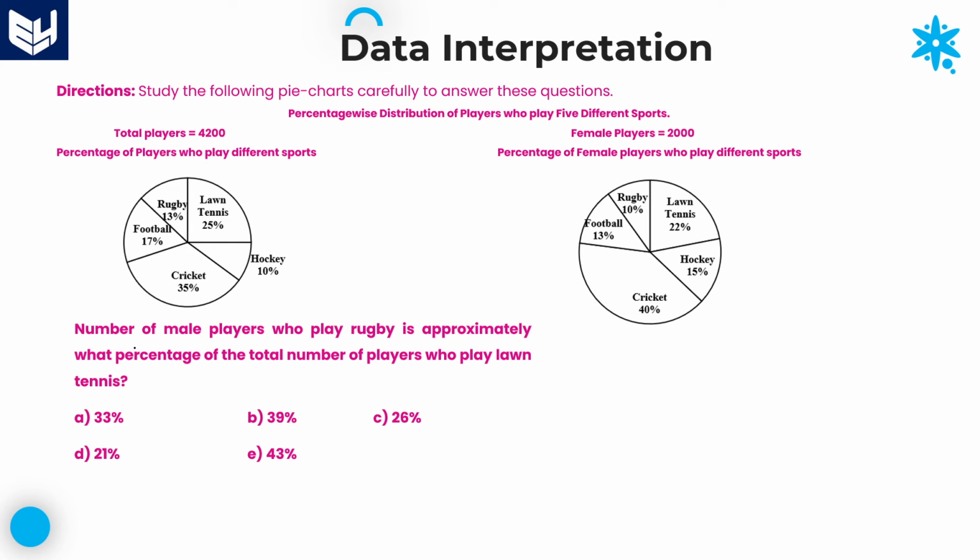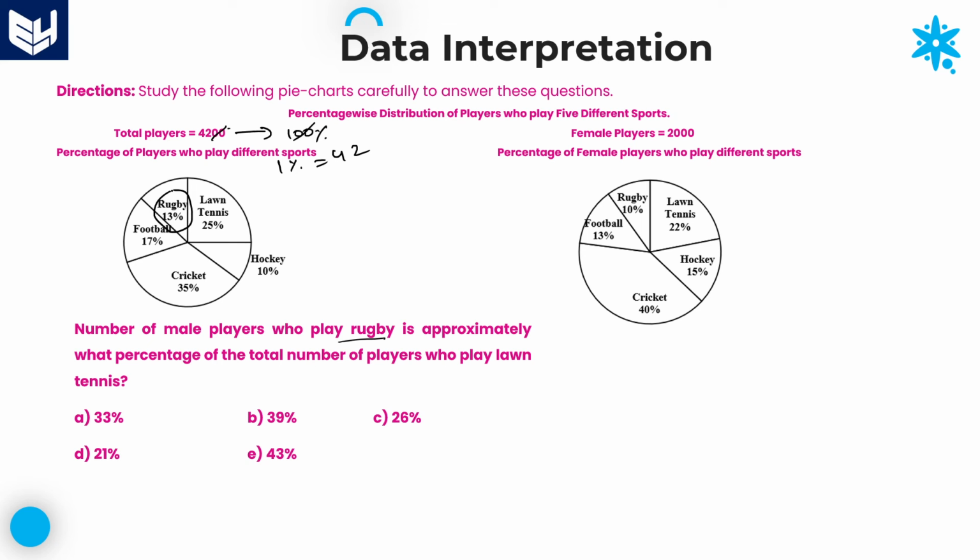Last question in this session. Number of male players who play rugby. First calculate this value. Here also 1%. This total is equal to 100 percentage. Then 1 percentage value: 1 percentage is equal to 42.